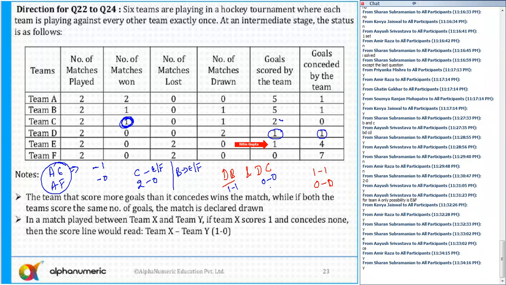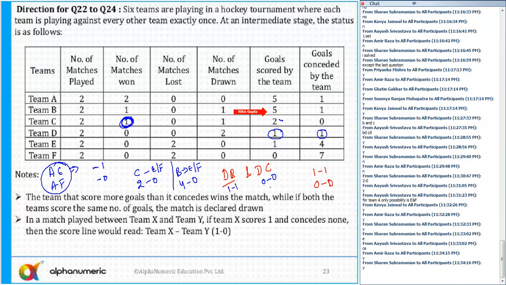And what else are we left with? C versus E. C has scored 1 match again. So if C has won 1-0, that is the only possibility. And here is the match between B and F. What can be the score of B and F? Achha. The result of D versus B is 1-1. Remember, the result of D versus B is 1-1. So the result of the other match of B has to be 4-0.